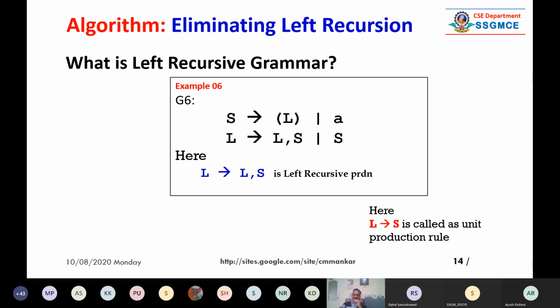But there is a third production rule, that is L is giving capital L, comma, capital S. This is a left recursive production rule. So we need to remove that to normalize this grammar. Actually, we are trying to learn how to normalize a given context-free grammar.